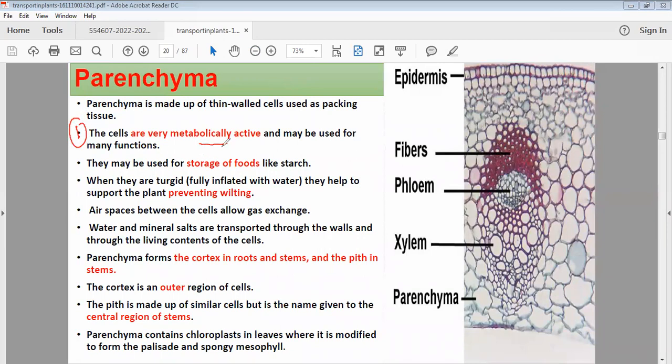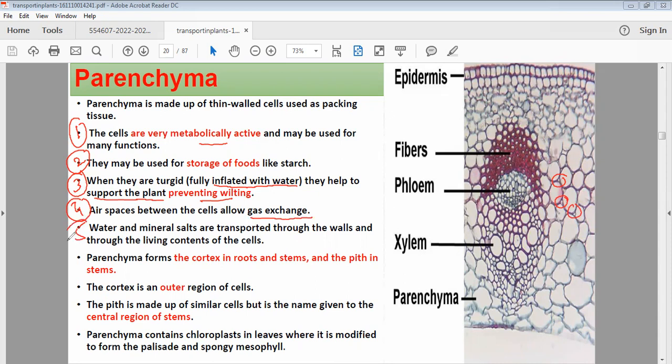They are very metabolically active. They are used for many functions. They can be used for the storage of food. And when they are fully turgid, they basically fully inflate the cell. They help support the plant, and they prevent wilting as well. There are air spaces, as I just showed you, between the cells. They also allow gas exchange.